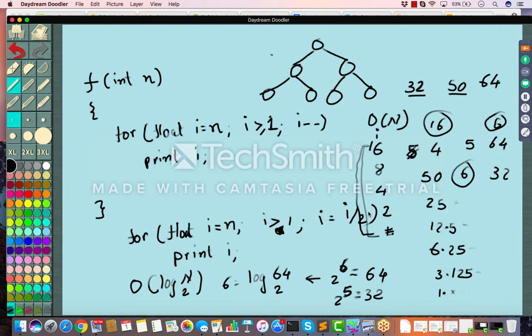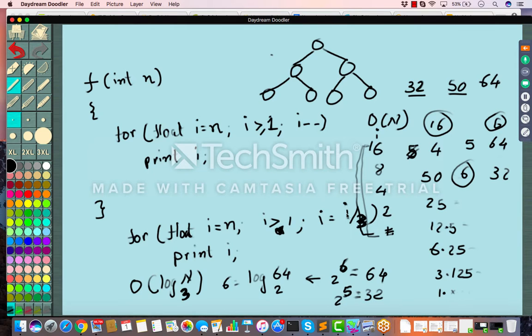Now let's say instead of dividing by 2, I divide by 3. What is my time complexity? It is log n base 3, right? So the same way, that's how this thing is derived, and why it is log n base 2. Got it?